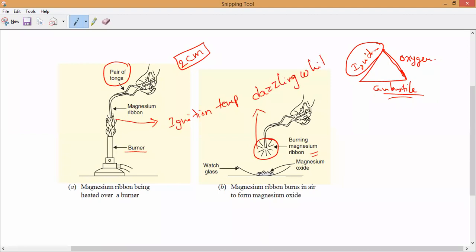Dazzling white flame. Do you understand? It is burning with a dazzling white flame. So that is only, we are collecting in which glass? We are collecting in a watch glass or a Chinese dish, whatever it is.